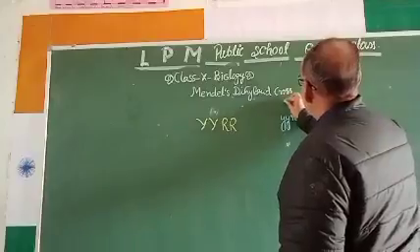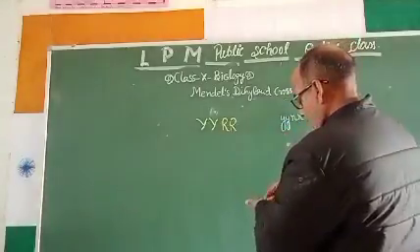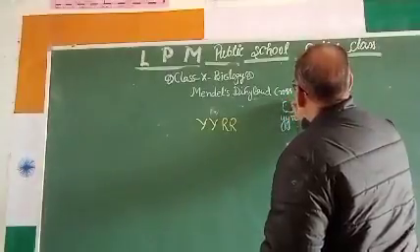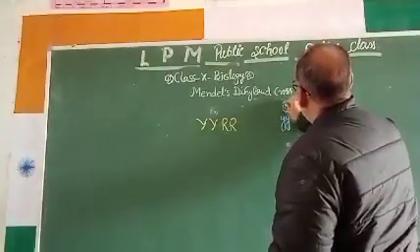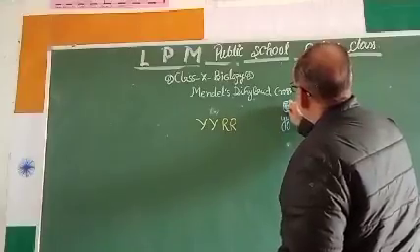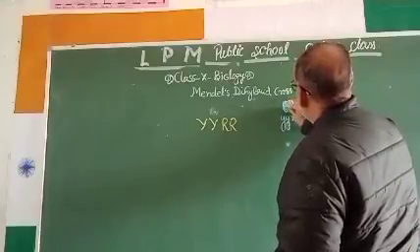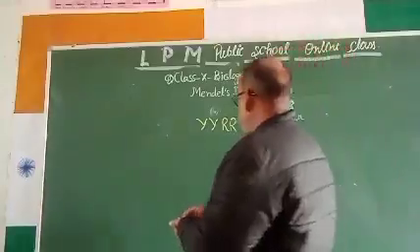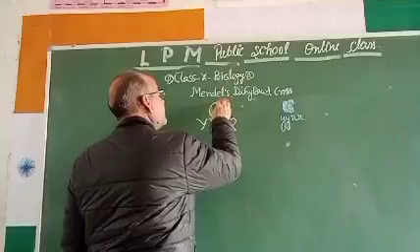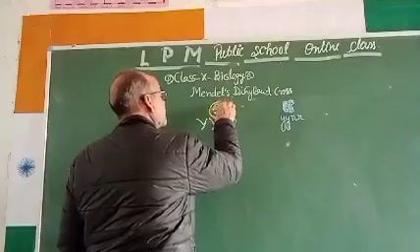So this seed is like this. This is the wrinkled seed, and he took this wrinkled seed into his consideration. And this is the round seed, round yellow, which he took into consideration.